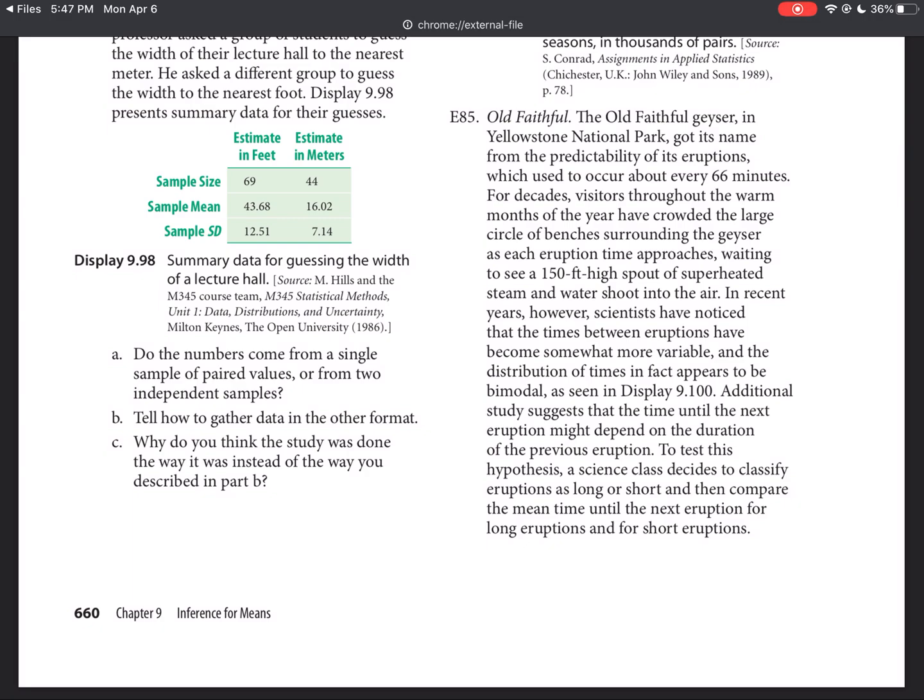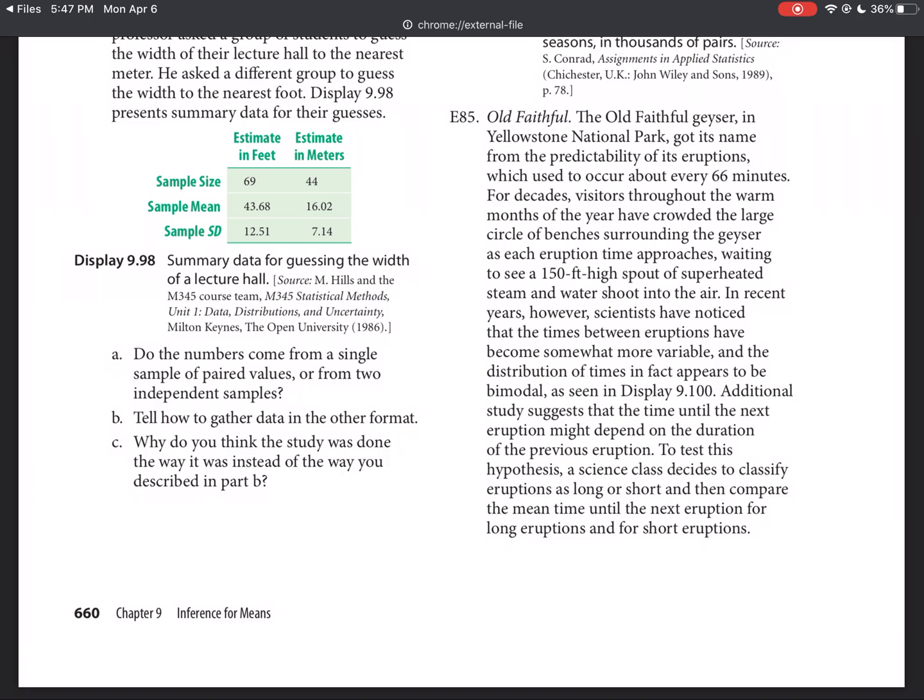It says, for decades, visitors throughout the warm months of the year have crowded the large circle of benches surrounding the geyser as each eruption time approaches, waiting to see a 150-foot high... In recent years, however, scientists have noticed that the times between eruptions have become somewhat more variable, and the distribution of times, in fact, appears to be bimodal, as seen on the next page we'll look at.